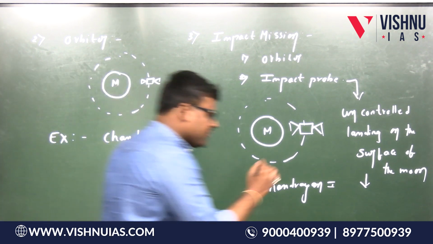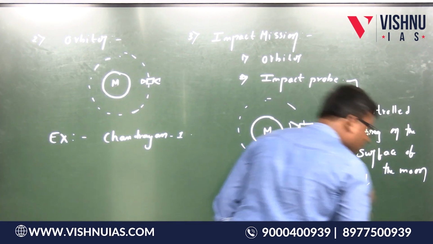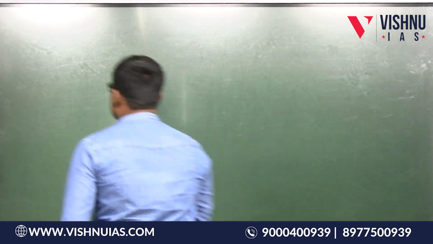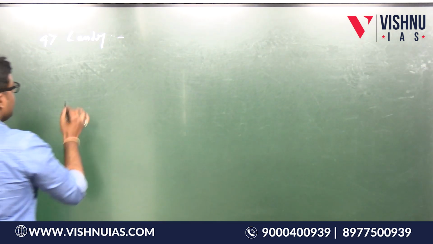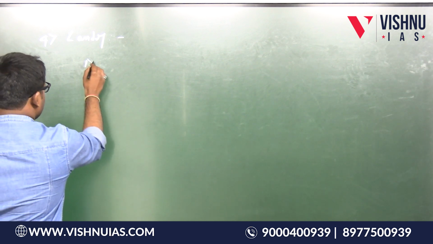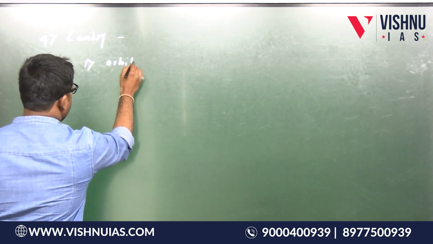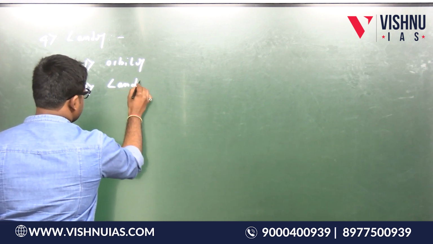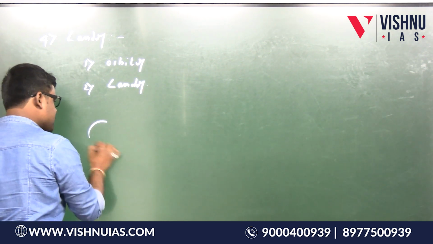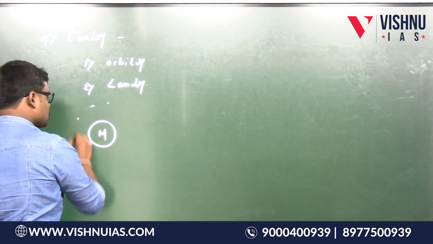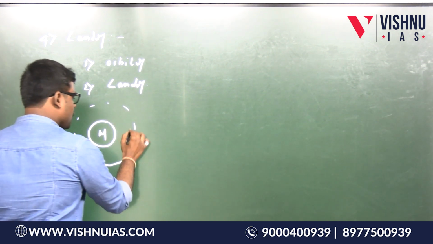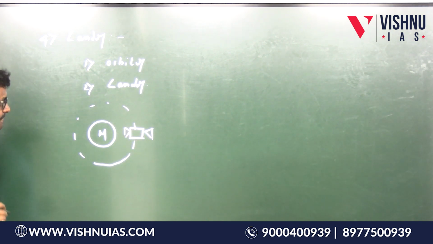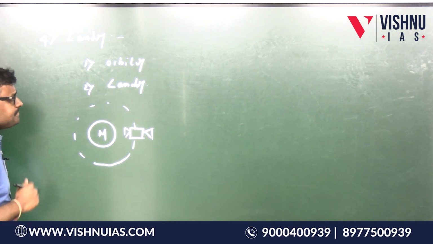Next, these are very simple things, but we need to consolidate all these concepts in one place. Next, lander. Under this lander mission, definitely there will be an orbiter and there will be a lander. Suppose this is the moon, so we will launch a spacecraft to orbit around the moon, and this is the orbiter.